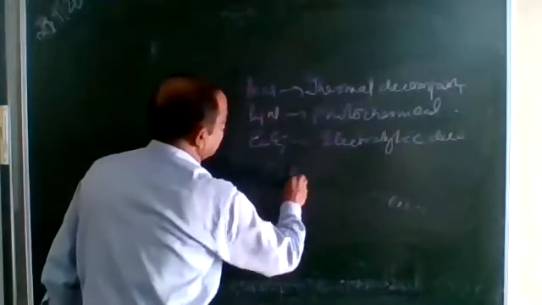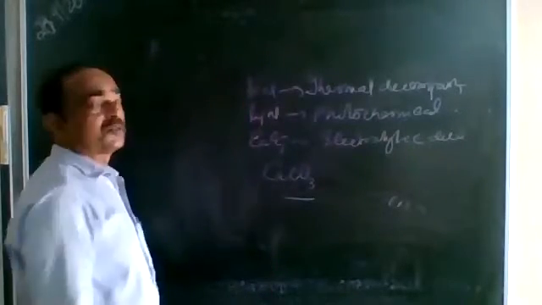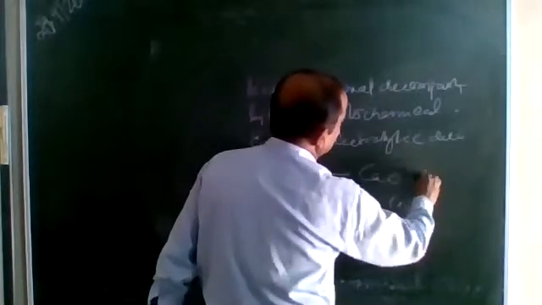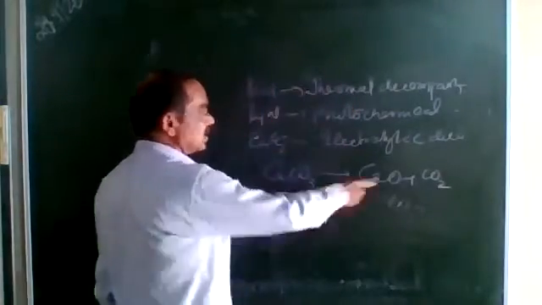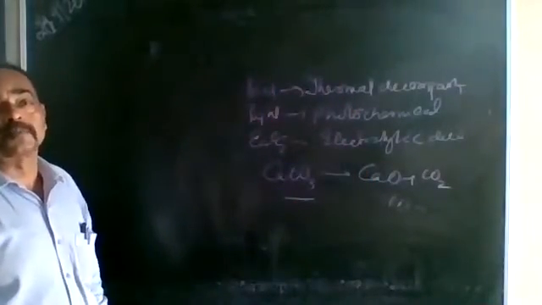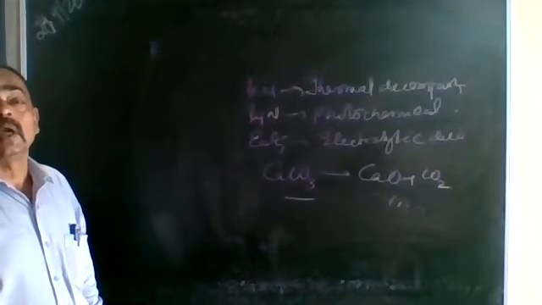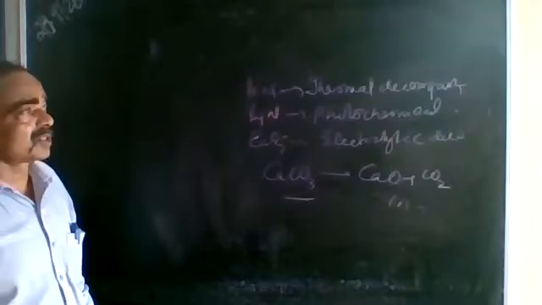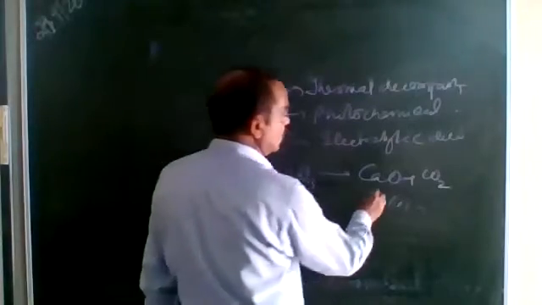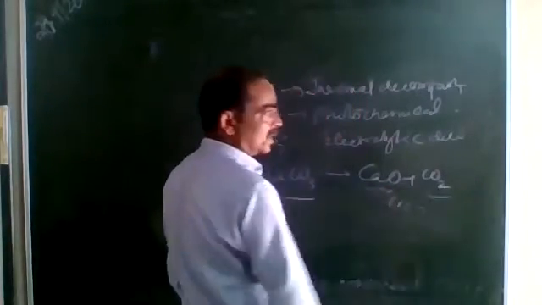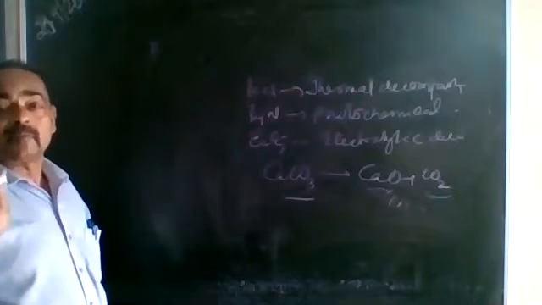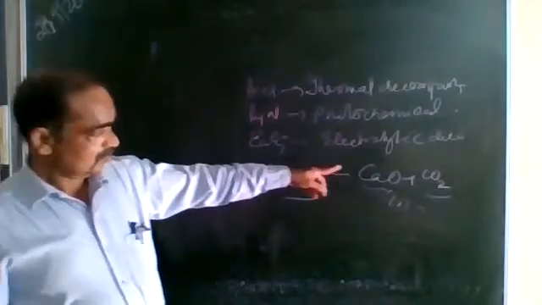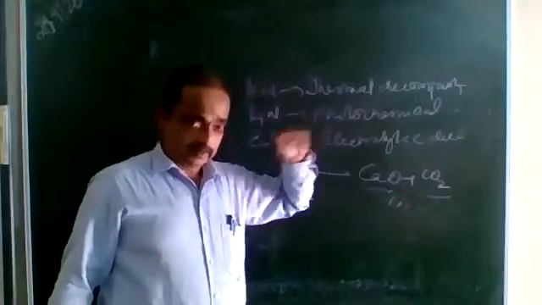Like we have taken calcium carbonate, limestone, marble. When it is heated strongly, it decomposes to produce calcium oxide and carbon dioxide. This is decomposition, thermal decomposition. So any metal carbonate on strong heating decomposes to produce the metallic oxide and carbon dioxide.